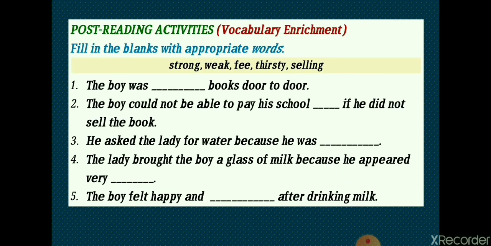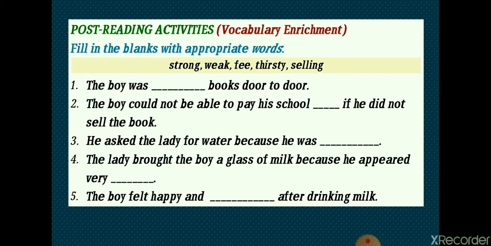This is a post reading activity for you. And what is the aim of this activity? Vocabulary enrichment. It means the words that we have learnt in scene 1, we are going to practice all those words. Fill in the blanks with appropriate words.